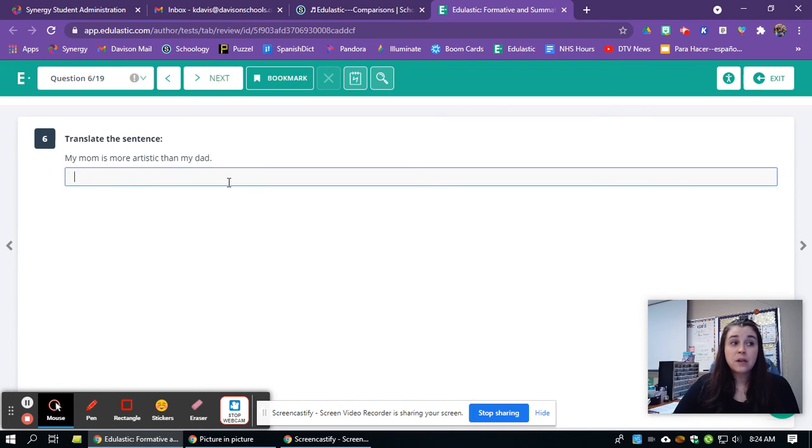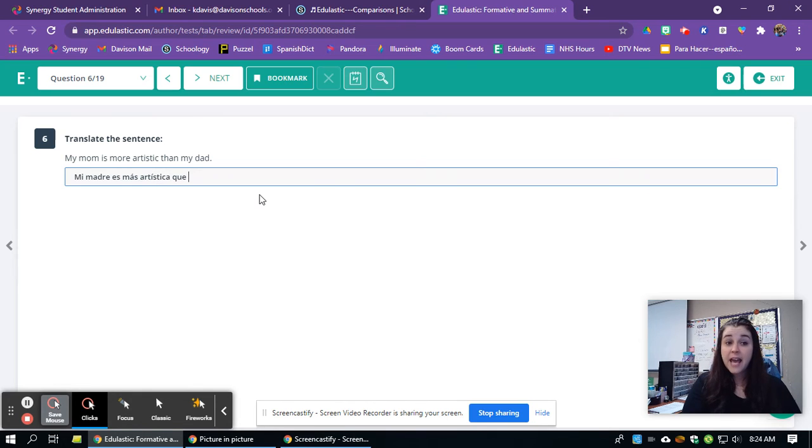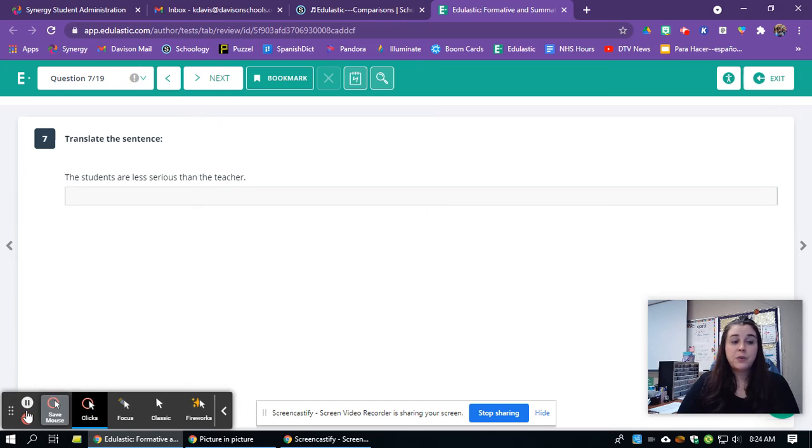So my mom is more artistic than my dad, so we're going to be using our vocabulary, our forms of ser, mi madre es. More artistic than, we're going to say más. And then remember, if I'm describing my mom, she's feminine, artística, there we go. And then que, mi padre. We're putting it all together to write our sentence.